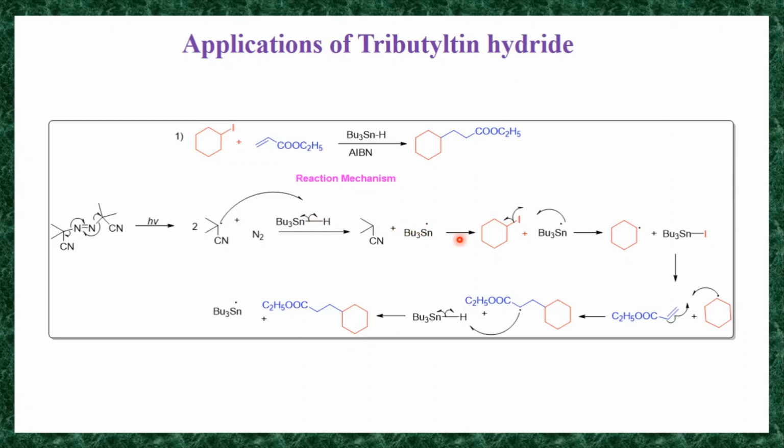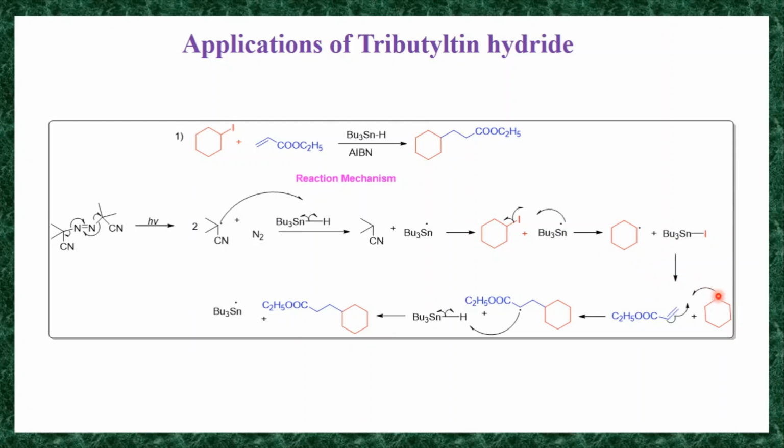Then in the next step, this tributyltin radical reacts with your cyclohexyl iodide. The homolysis of this C–I bond of your cyclohexyl iodide takes place. It generates iodine radical and cyclohexyl radical. That iodine radical reacts with your tributyltin radical, converting to tributyltin iodide, and it generates this cyclohexyl radical.